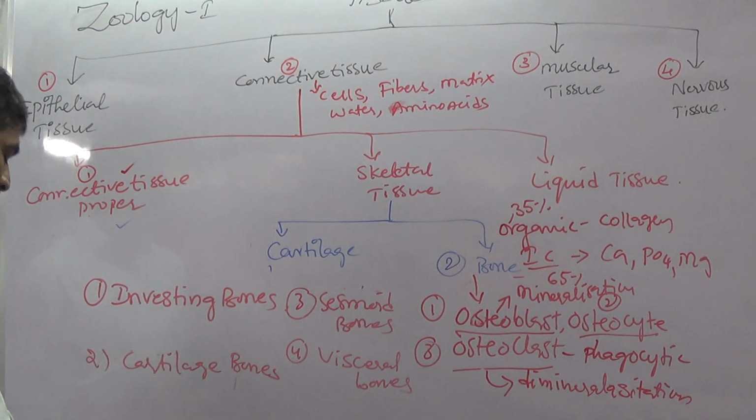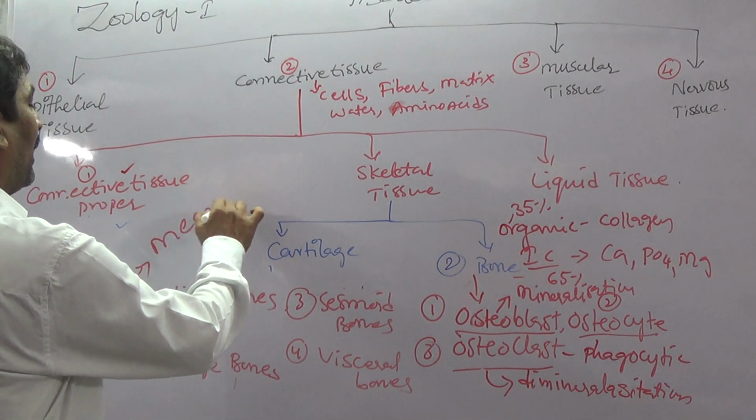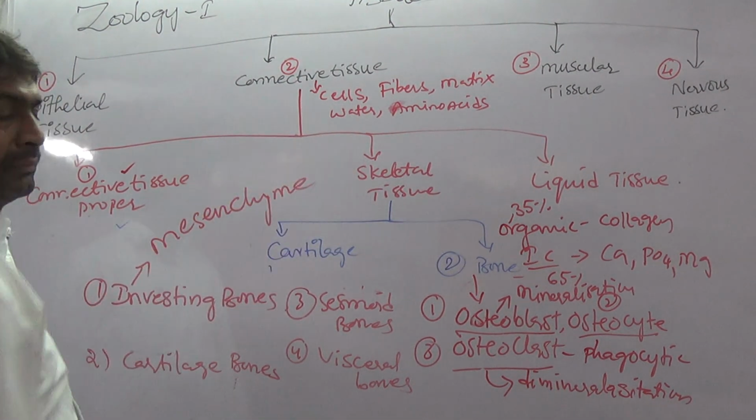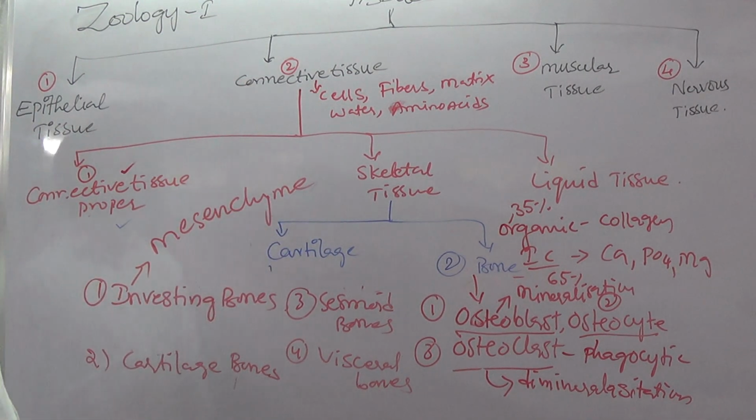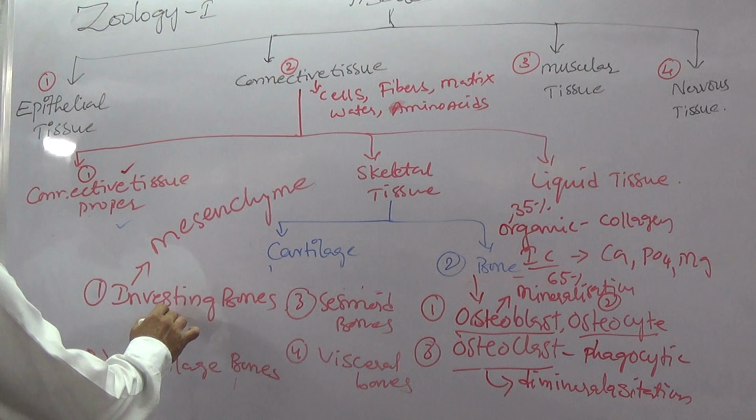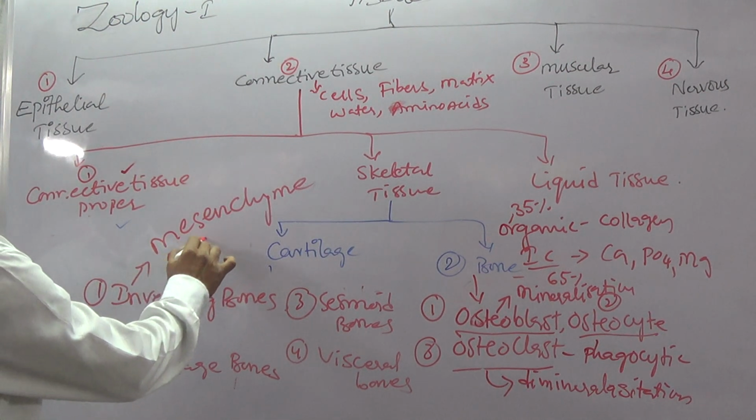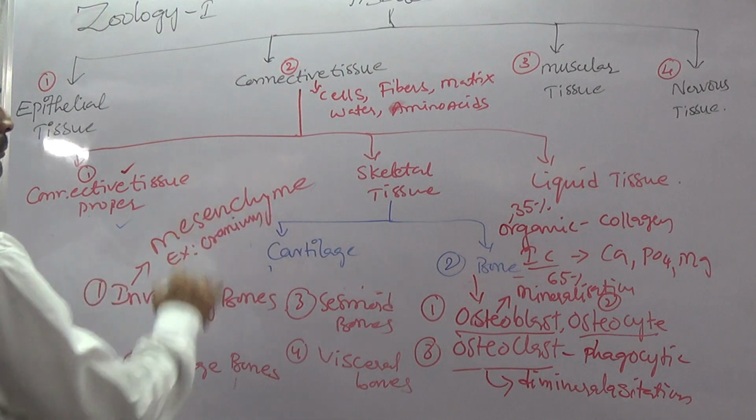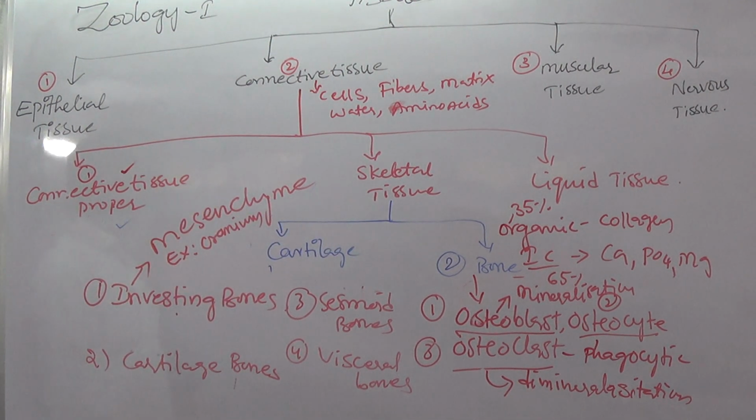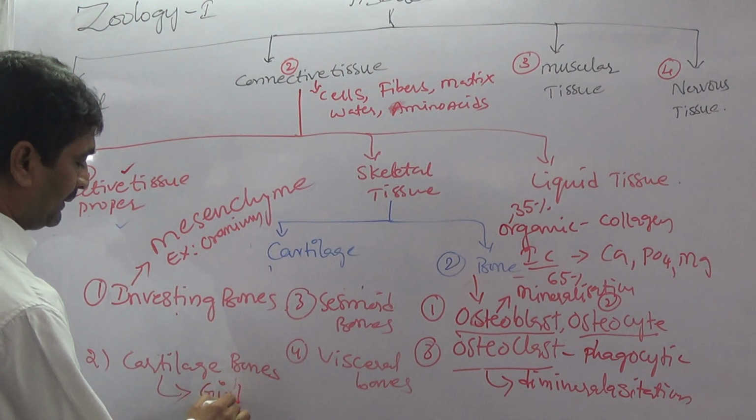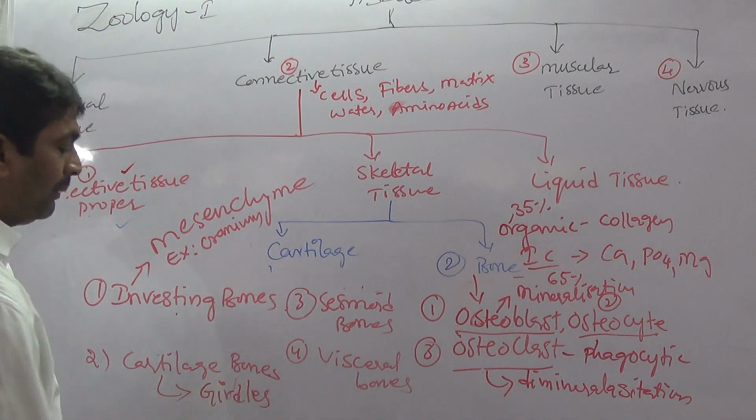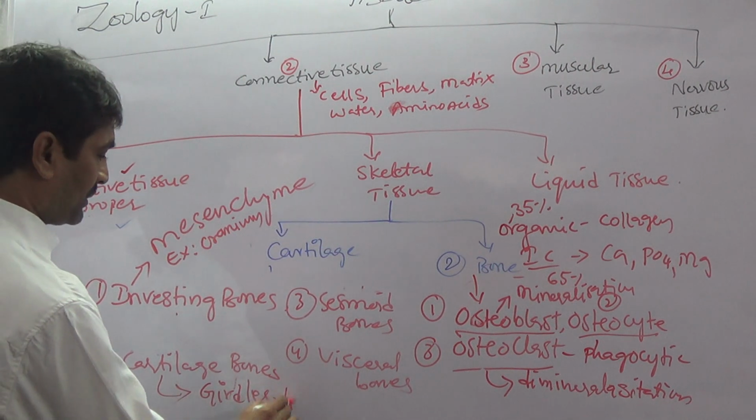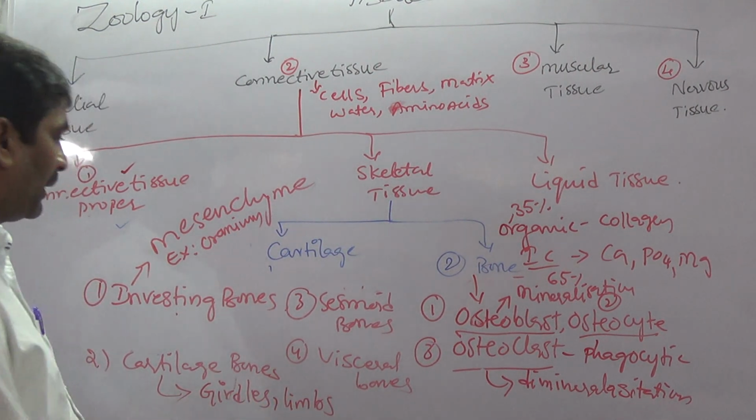Generally investing bones: which bone is derived from mesenchyme? Mesenchyme converted to bone is called investing bone. Best example, cranium. Cranium is a bone of investing type. Next, cartilage bones. Bones derived from cartilage are called cartilage bones. Best example, girdles, pelvic girdle, pectoral girdle, and limbs. So these are cartilage bones.